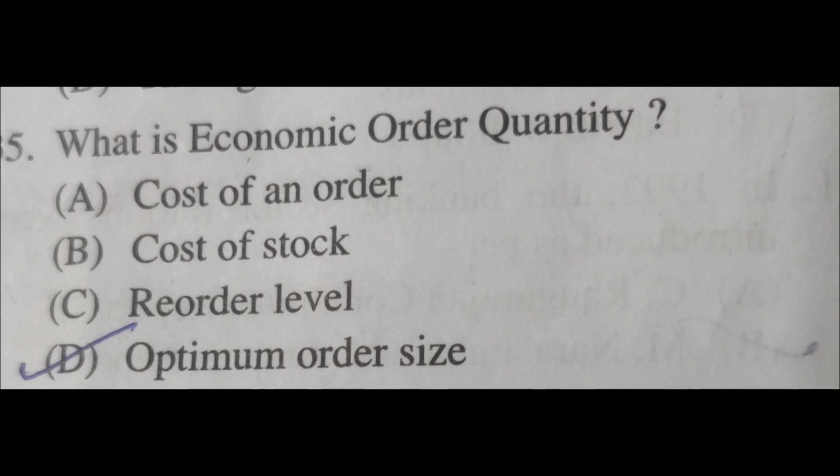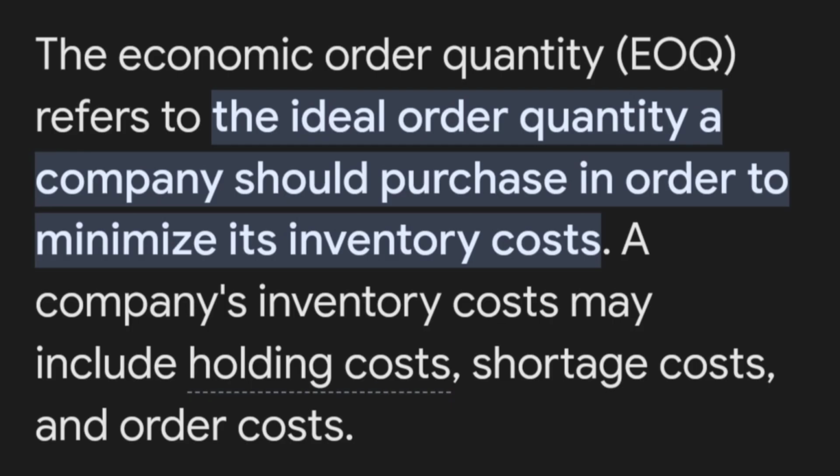So the next question is, what is economic order quantity? Option A, cost of an order, option B, cost of stock, option C, reorder level, option D, optimum order size. Option D is the right answer. Because the economic order quantity, that is EOQ, refers to the ideal order quantity a company should purchase in order to minimize its inventory costs. A company's inventory cost may include holding cost, shortage cost and order cost. So it is the economic order quantity.